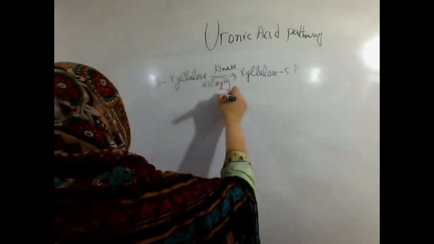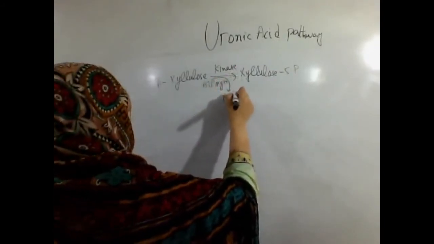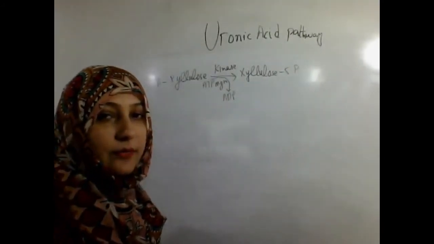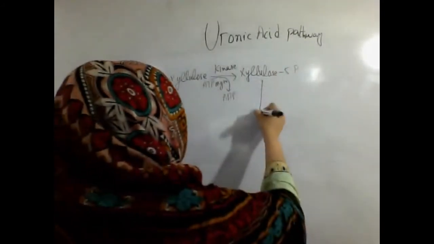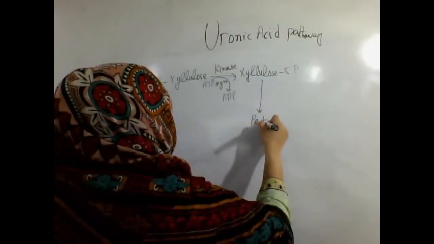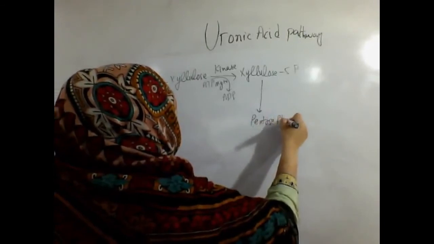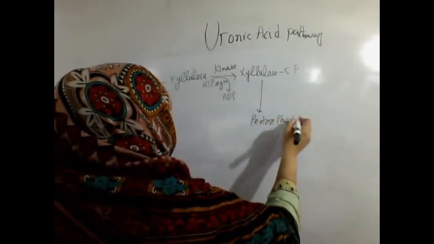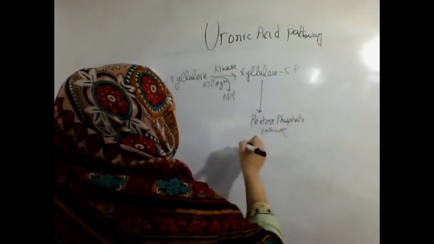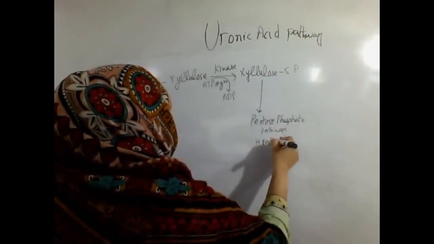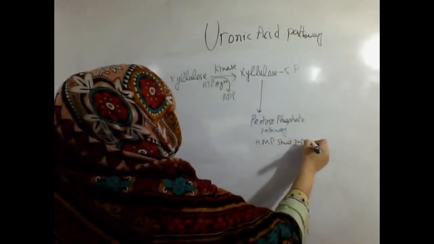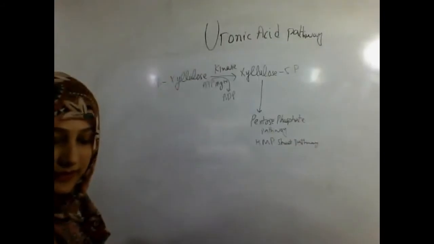ATP is converted into ADP, and the xylulose is converted into xylulose 5-phosphate. That is the precursor of the pentose phosphate pathway, the HMP shunt pathway, and is used in the HMP shunt pathway.